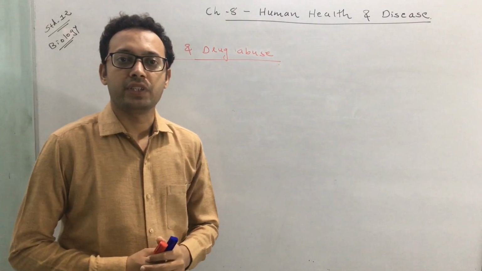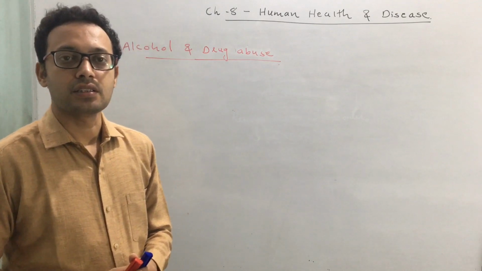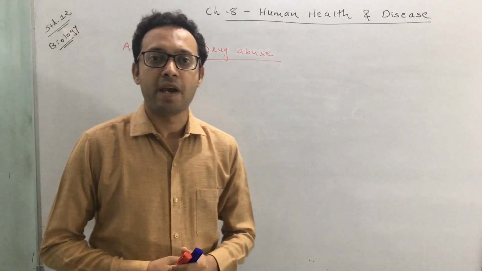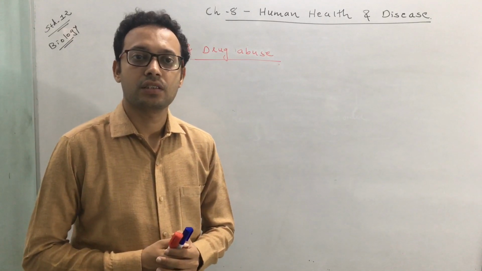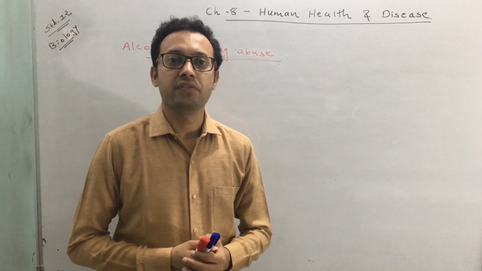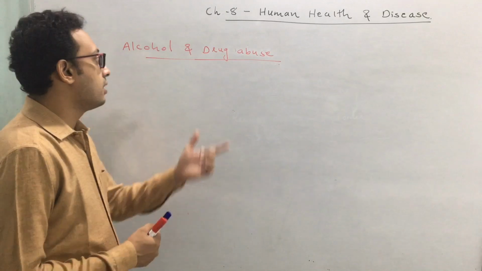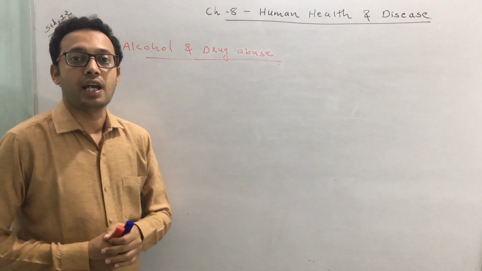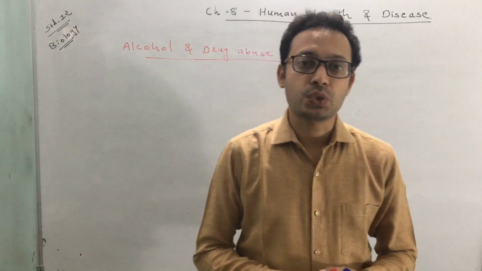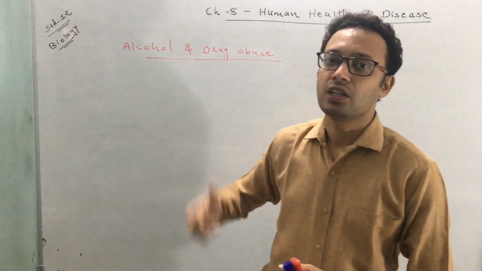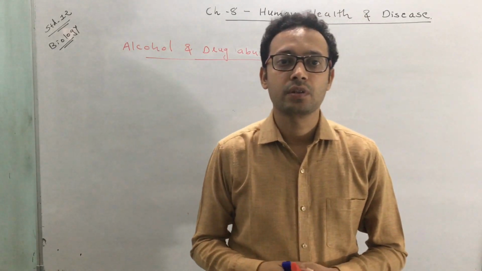We have already started with chapter number 8, Human Health and Disease, and we have discussed many topics and diseases in this chapter. Students, today we have to learn the topic alcohol and drug abuse, a major problem that prevails in the society that we have to learn. That's alcohol and drug abuse.